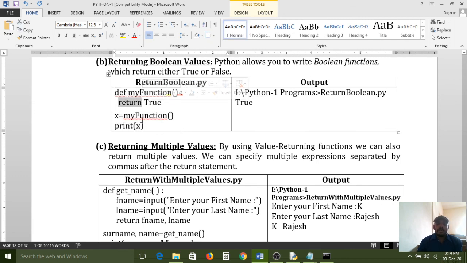Return statement: non-void functions contain return statements. The return statement is mandatory for non-void functions, but void functions do not contain any return statement because that function does not return anything, it just simply executes. If you call it, it just simply executes. But with non-void functions, if you call, it executes and also returns one value to the calling place. That is the difference between void functions and non-void functions. A non-void function is also called a value returning function.